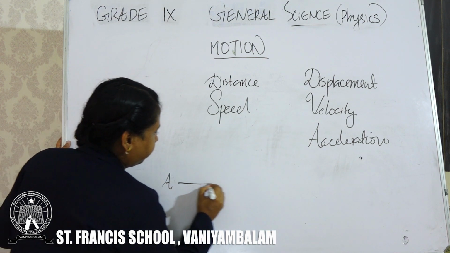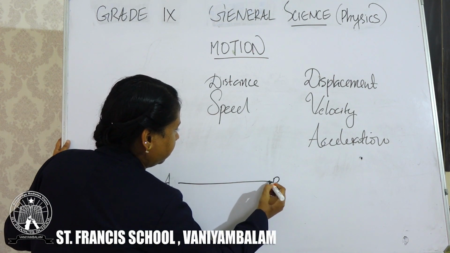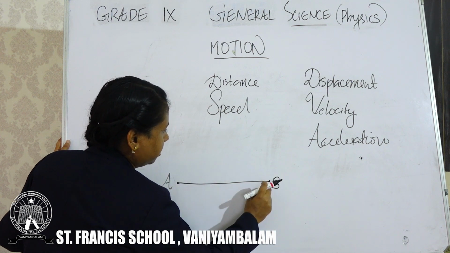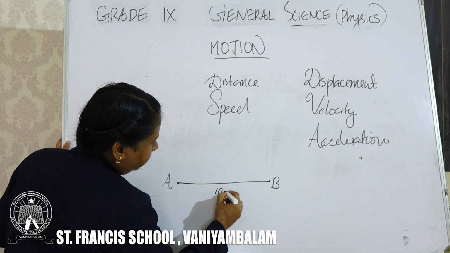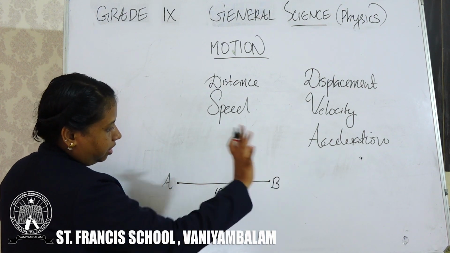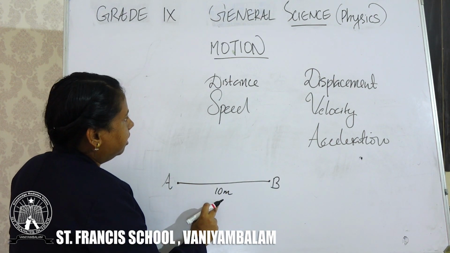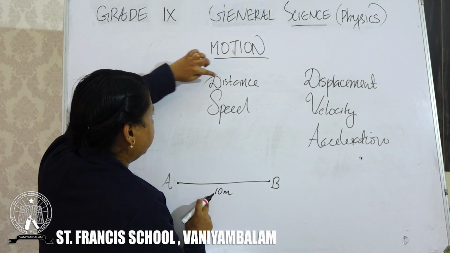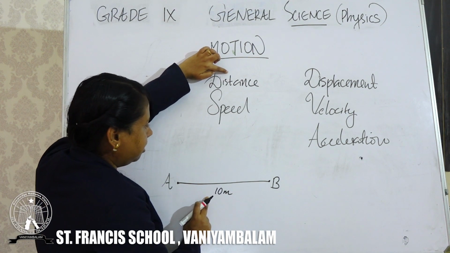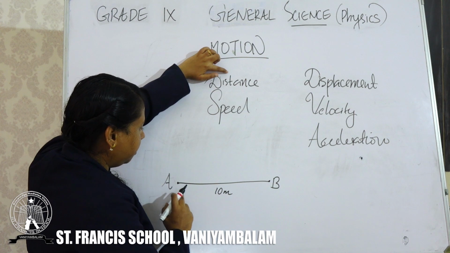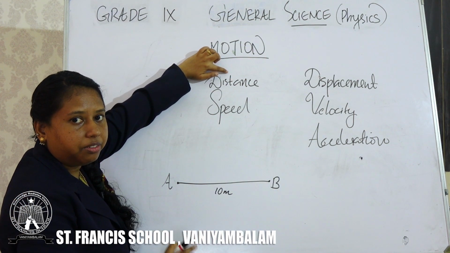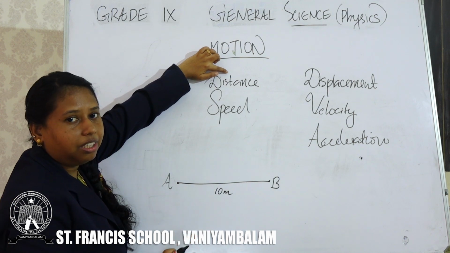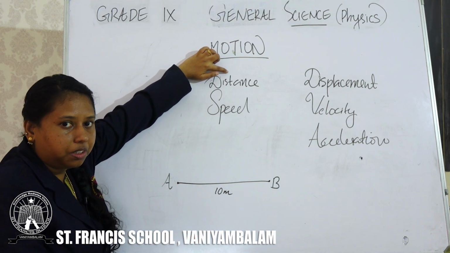An object is moving and suppose it is reaching B, then in total it covers 10 meters to reach its destination. Suppose if you are talking about the distance, we can say that a person covered 10 meters. Only the magnitude is needed.